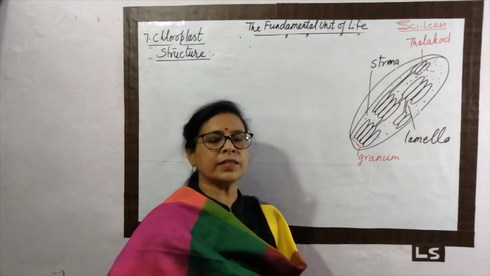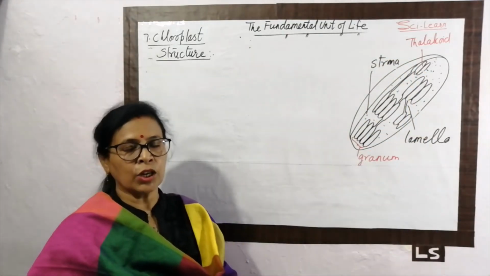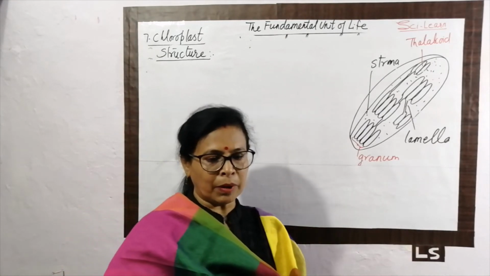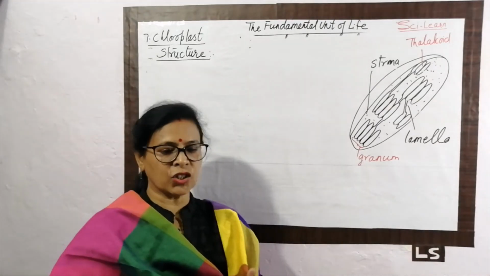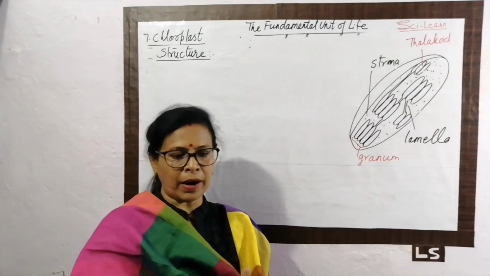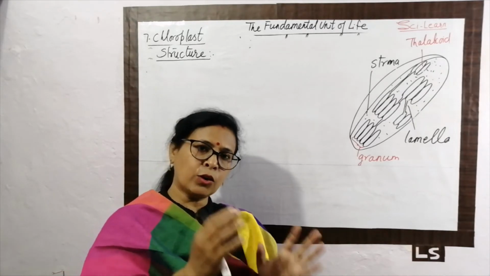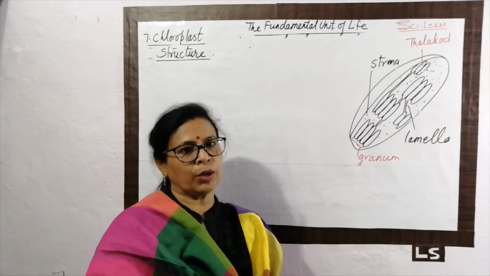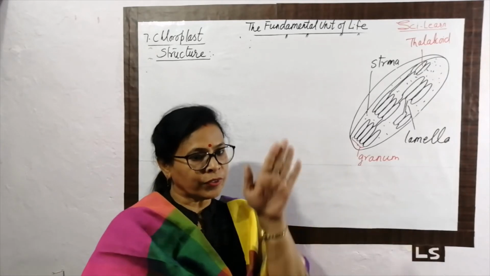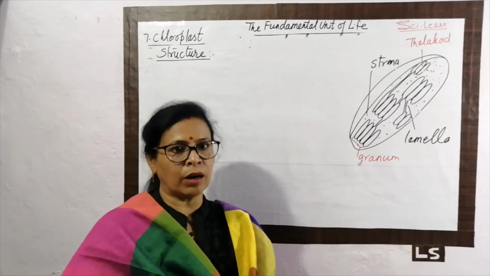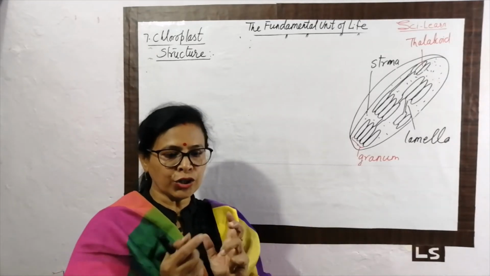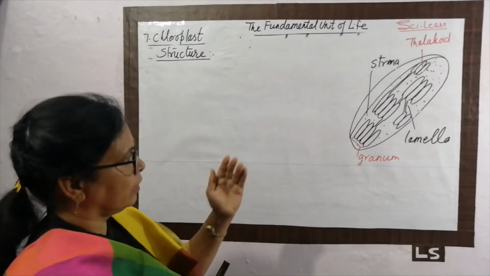So this is the structure of the chloroplast. Chloroplast is a double membrane bonded structure found in higher plants. It consists of oval or biconvex thylakoids, a group of thylakoids is called the grana or granum, and they are joined together by the lamella.